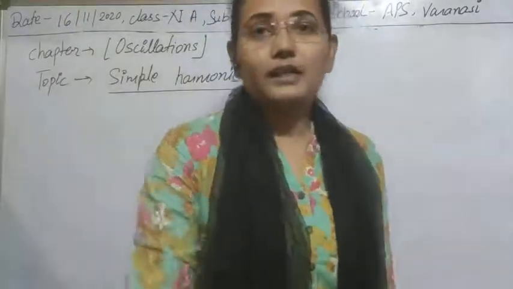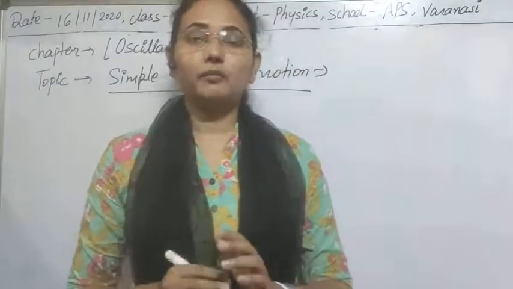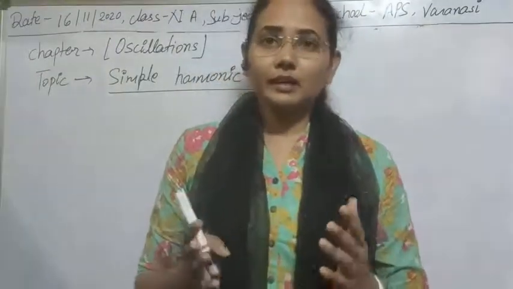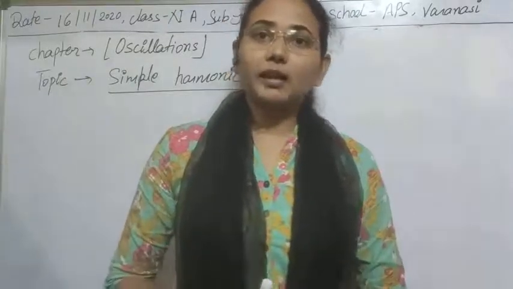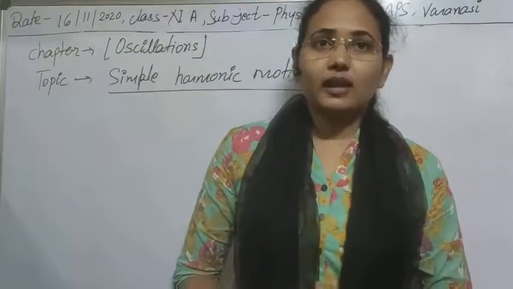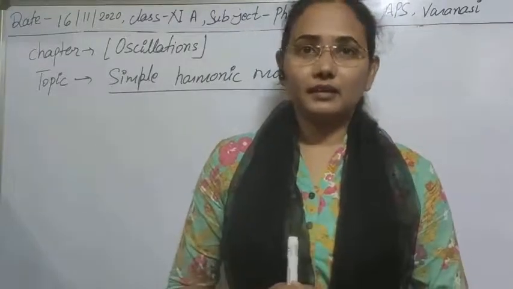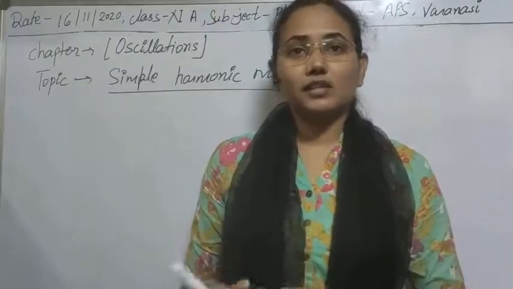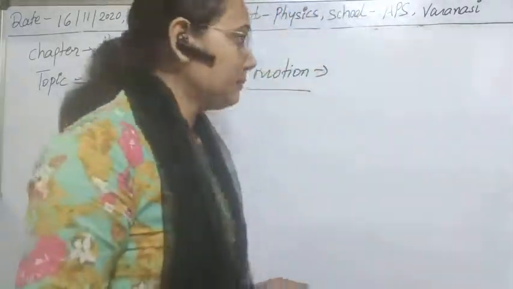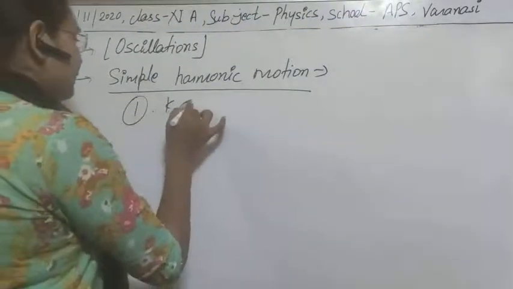And today let's see the next property that simple harmonic motion possesses. Obviously, if it is in motion, there will be mechanical energy attached to it, and in the mechanical energy there can be two types of energy, potential and kinetic energy. So we can calculate at every point what the potential energy and the kinetic energy will be. So first, kinetic energy.